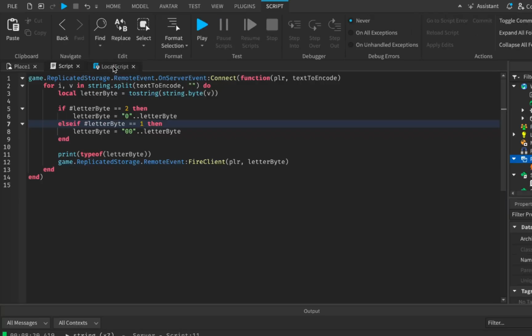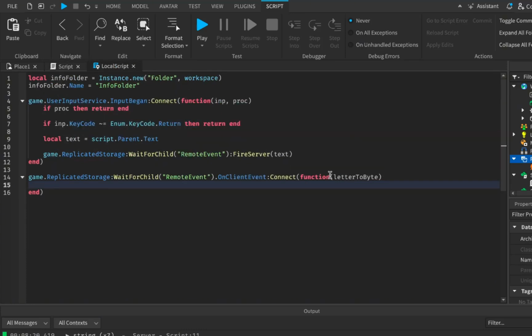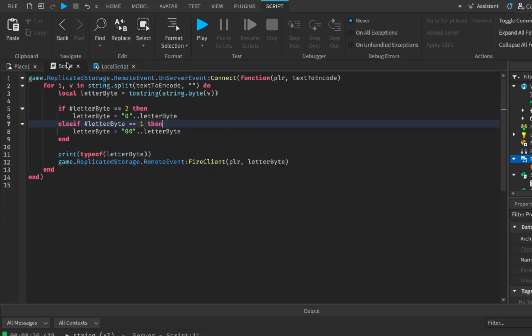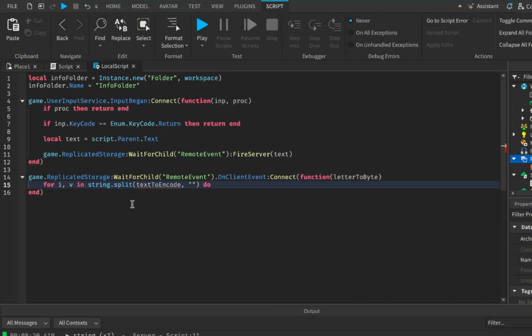That's good. Okay. So then inside of the local script, once we get this letter to byte, we will do the same thing as we did here. So we're gonna loop through the string. We're gonna say for iv in string.split text to encode.